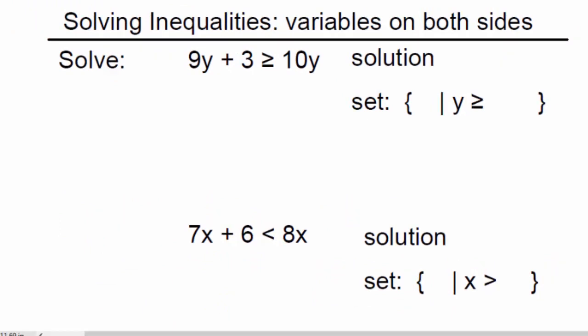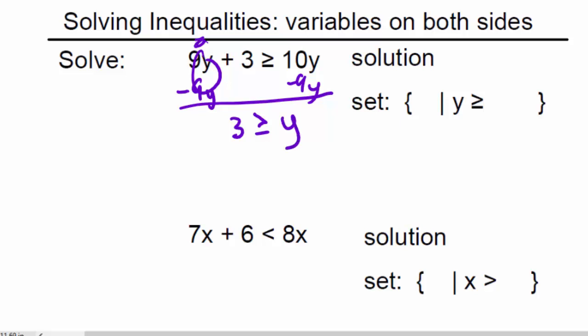So in order to solve this, I need to get the variables off of one side and then onto the other. Now my suggestion is to eliminate the variable with the smaller coefficient, which would be this 9 over here. So I'm going to get rid of the 9y by subtracting 9y from both sides. And I'll get a 0 here plus 3, which is 3 is greater than or equal to. Now 10y minus 9y leaves me with 1y or just y. But I'm just going to reverse that over here.